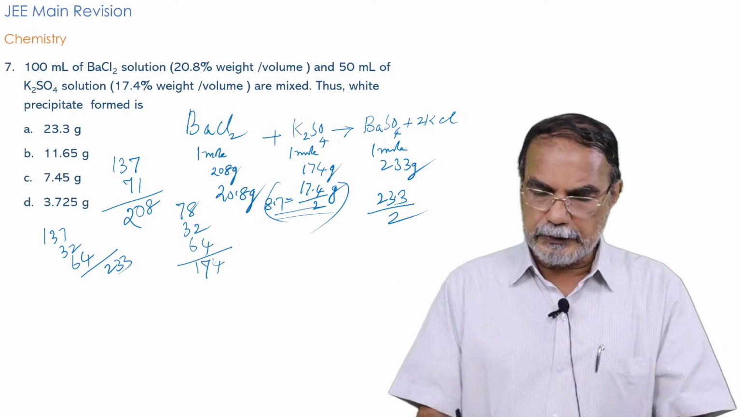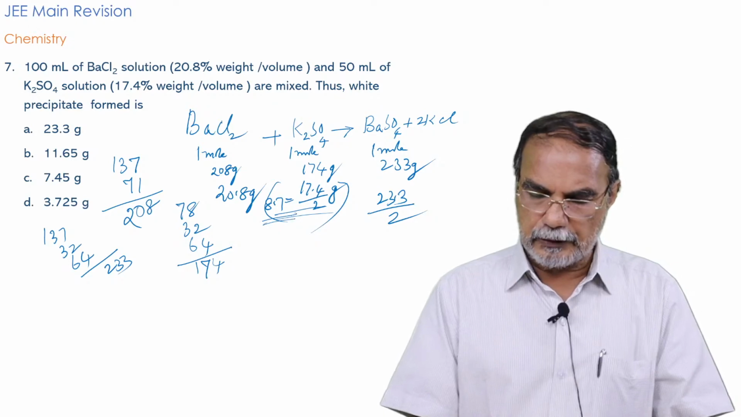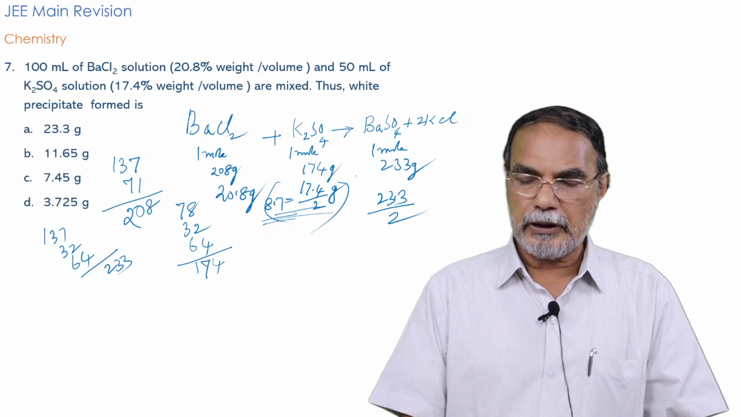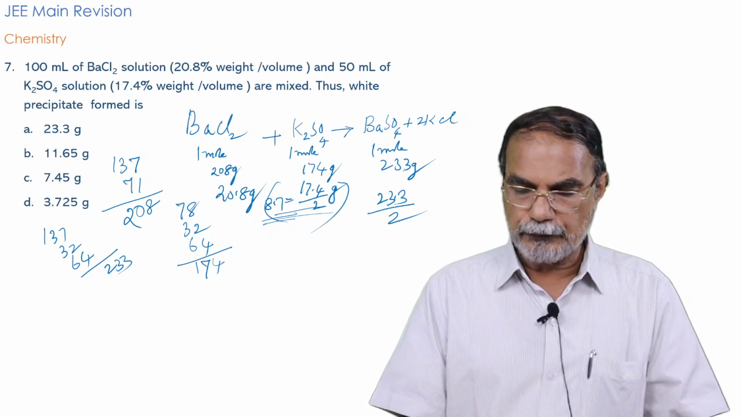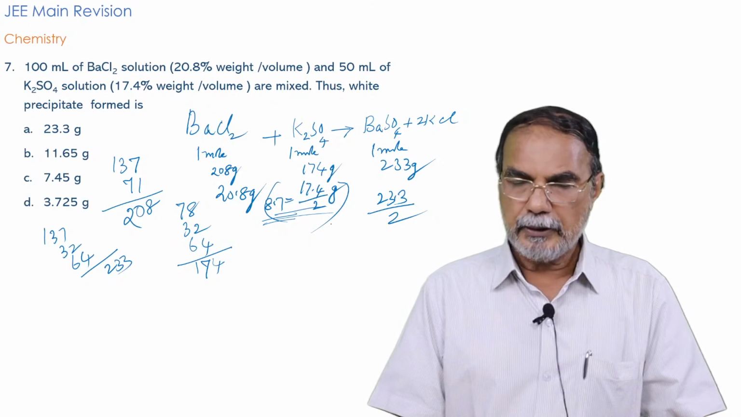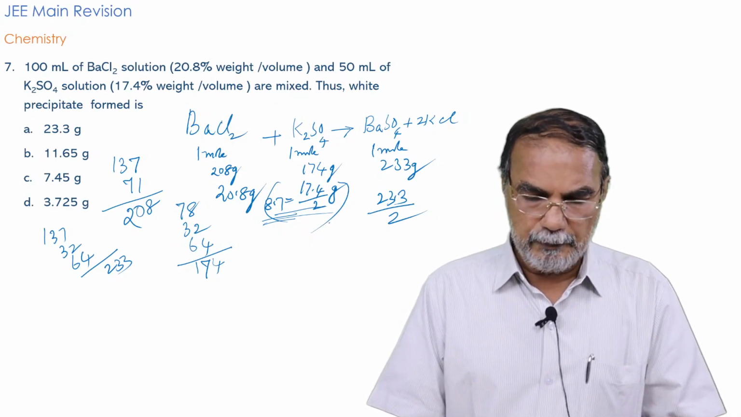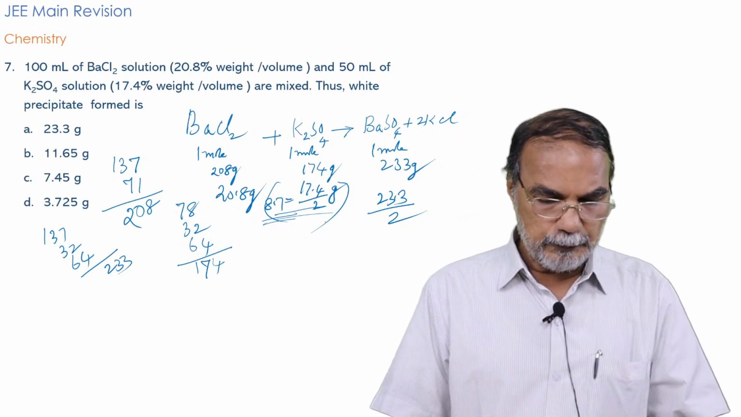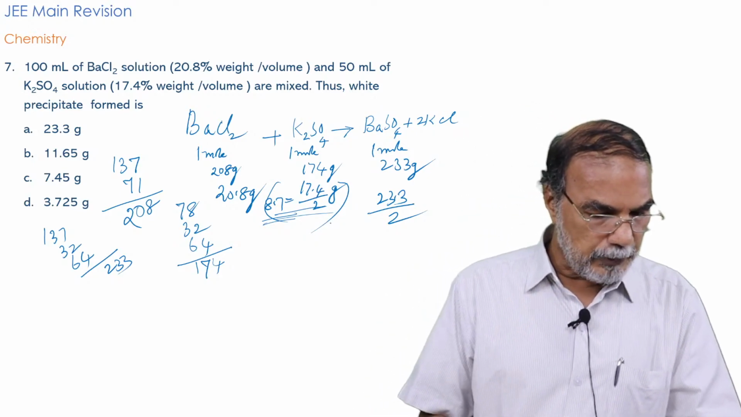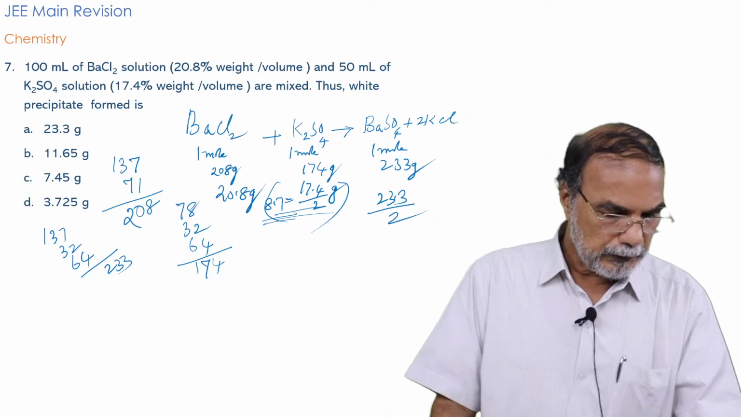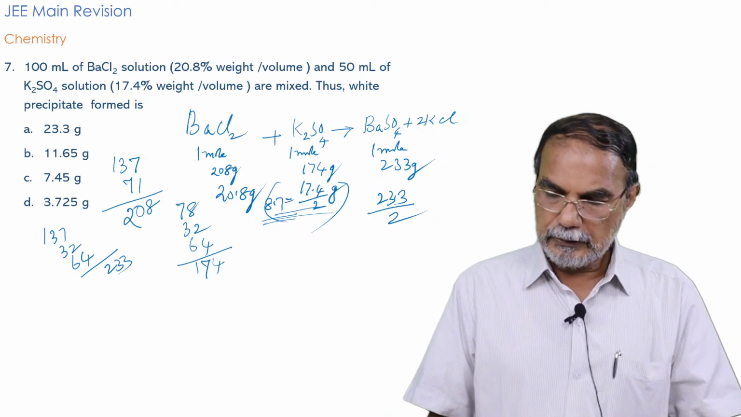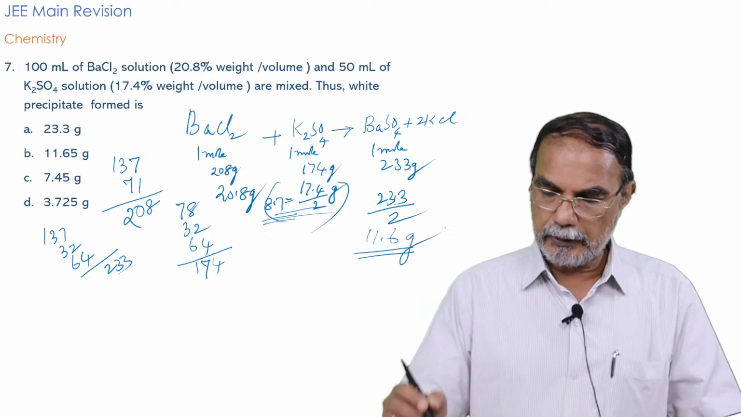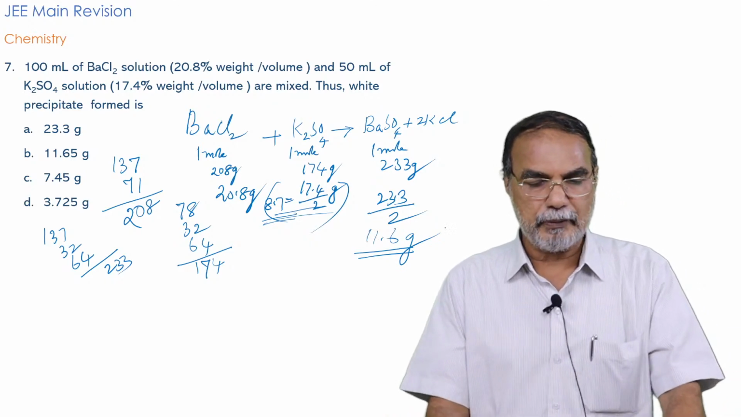So corresponding to this 8.7 gram potassium sulfate, that is half of the quantity 17.4, the barium sulfate that will be formed in the reaction will be half of this quantity, that is 23.3 divided by 2. Now what is the problem? The white precipitate formed is 23.3 by 2, and what is the value? The value is 11.6 something, 11.65 gram, that's the answer.